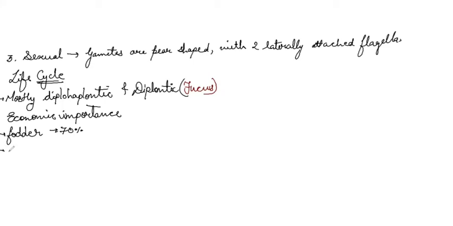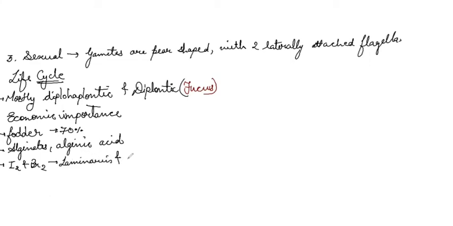So we get alginates, alginic acid, which have various industrial uses. Next, we obtain iodine and bromine from Laminaria and Fucus. They are the great source of iodine and bromine.